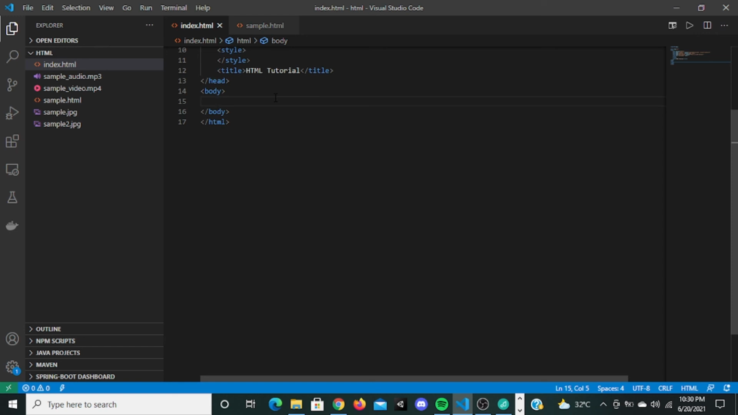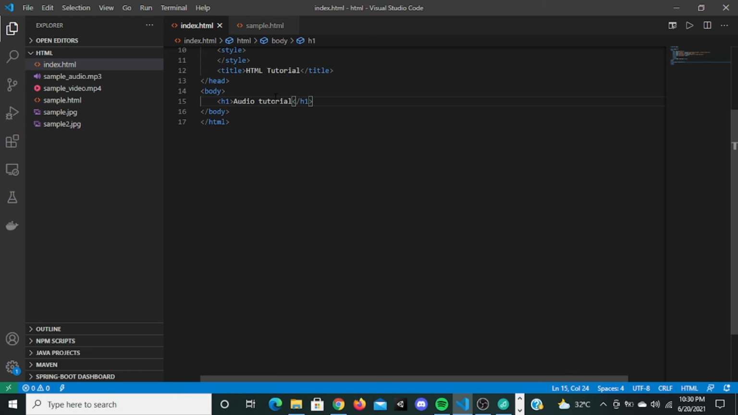Okay, now we're going to see about media, about all the media that we're going to insert inside a website, like an audio file or a video file. We're going to see about all those things. Now let's see how to insert an audio inside a website. Let's give this title audio tutorial. Let's save that.